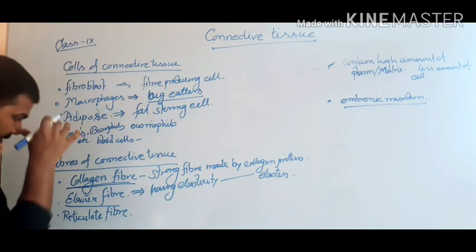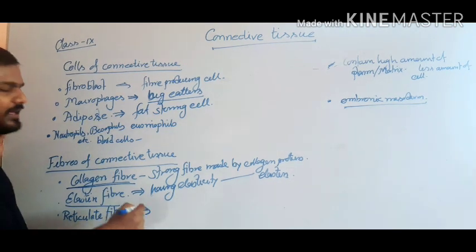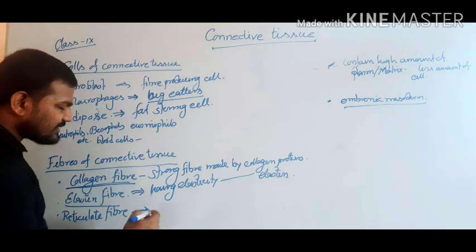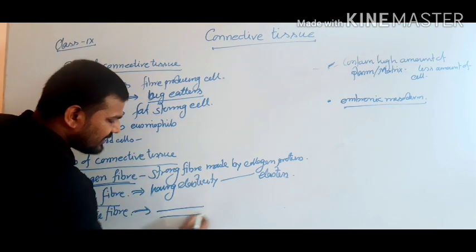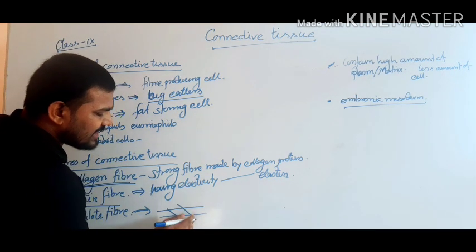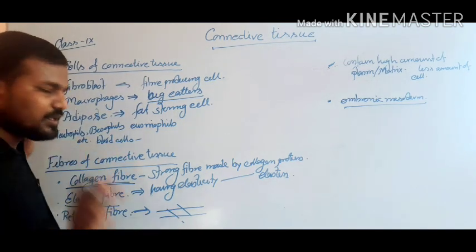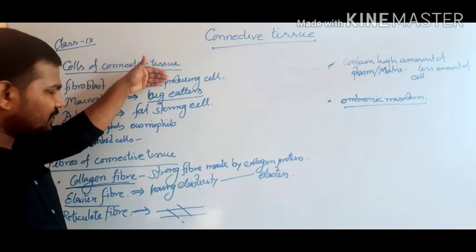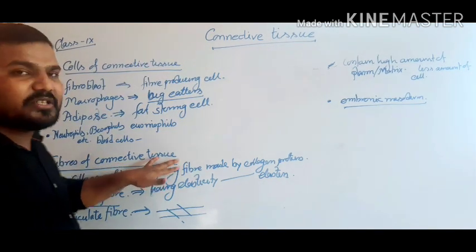Next, the reticulate fiber. Within the connective tissue, some fibers are present which form a net-like structure for the packaging of tissue. They are termed reticulate fibers. So these are the cells and the fibers of the connective tissue.